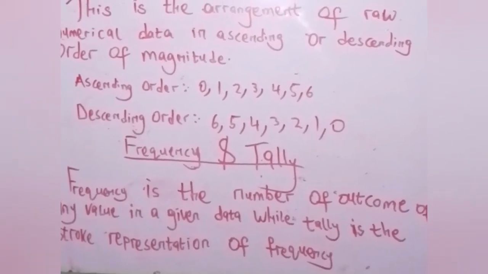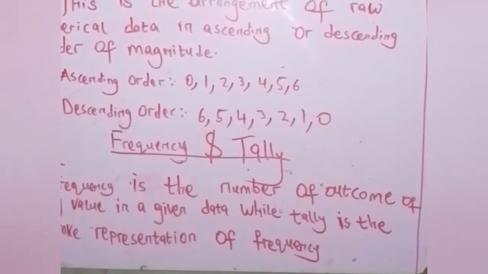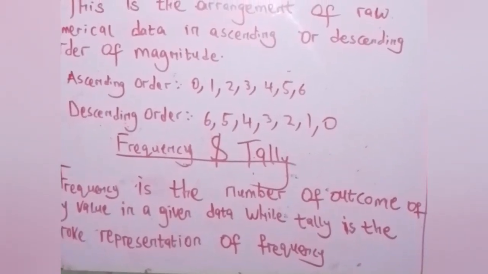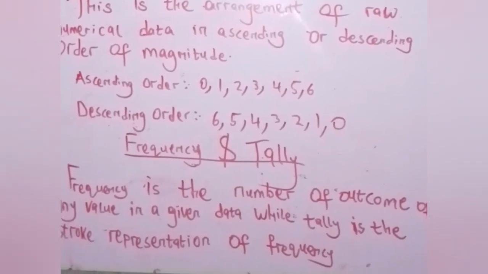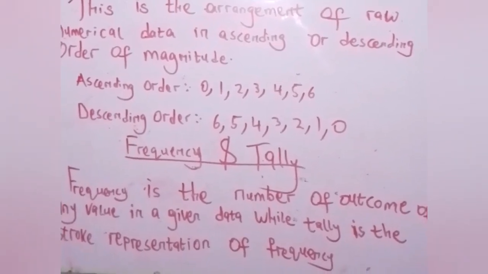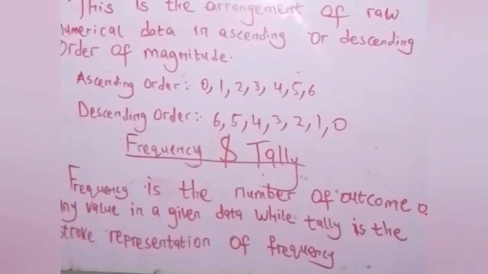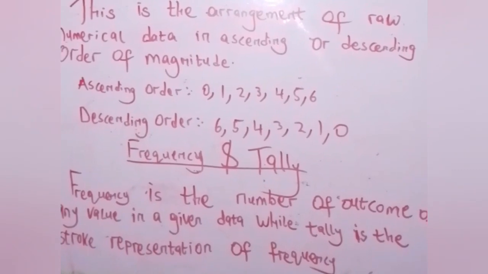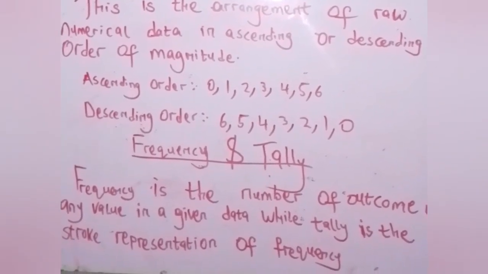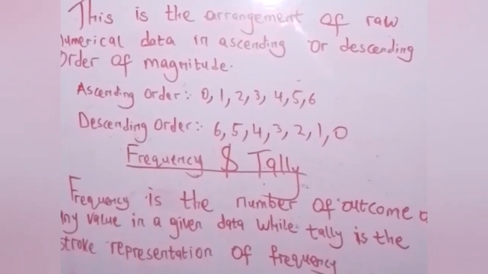When we are talking about arrays and everything under statistics, we ought to talk about frequency and tally. What is frequency? Frequency is the number of outcomes. That is, how many red books do we have in this house and how many blue books. That is the amount of books we have, the counting of books we have in this house.